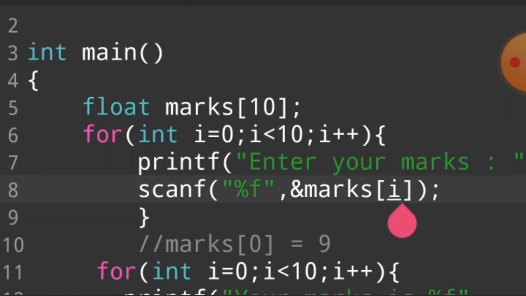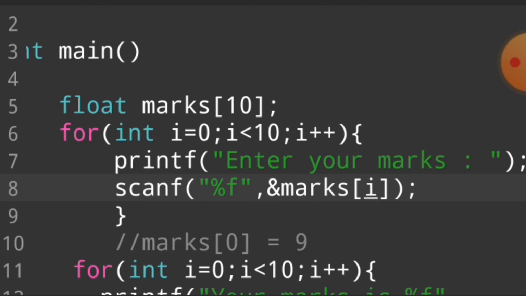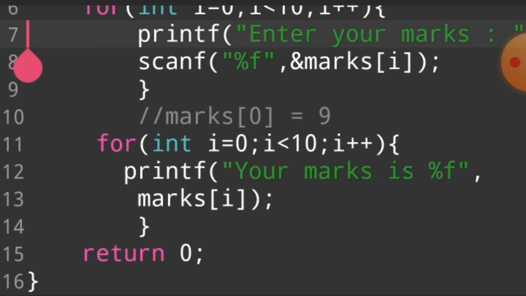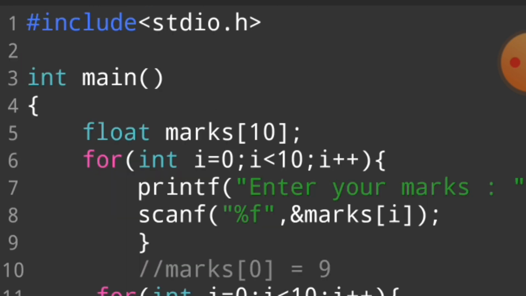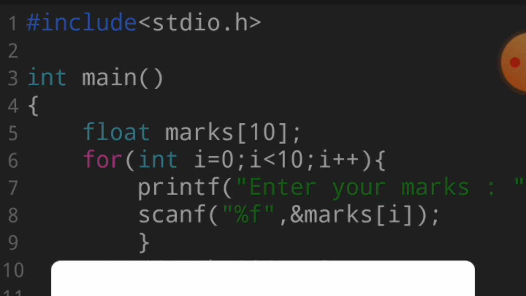If our user inputs a lot of marks, these marks are stored in this array, and then with the help of this array we want to print these values. So I hope you understand this program. This is not a very different or very logical program. This is a very easy program.